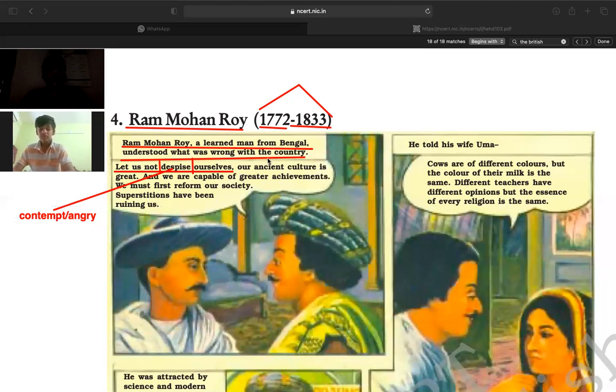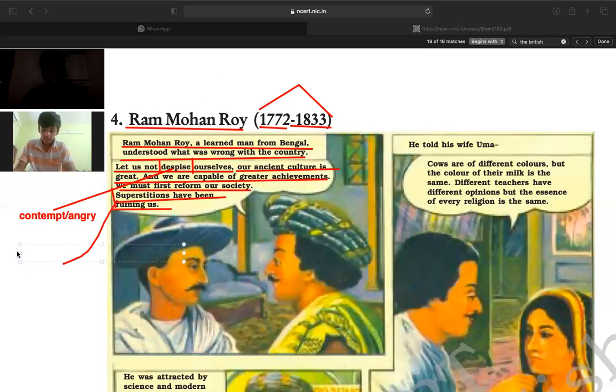Our ancient, our old culture is great, and we are capable of greater achievements. We can achieve many of the things we want, and we must first change our society. Superstitions have been ruining us. Ruining means destroying us. Superstition means blind belief. So how is this blind belief actually destroying us?